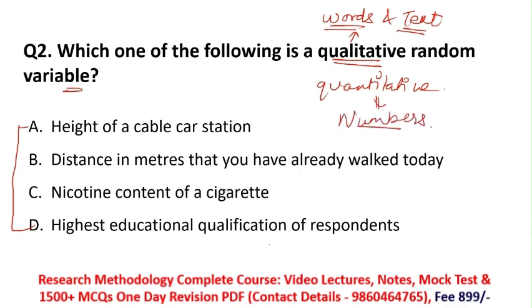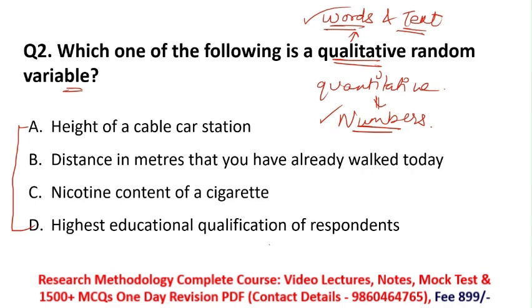Remember, quantitative variable deals with numbers and qualitative variable deals with words and text. The name qualitative itself defines the meaning, which shows quality. And quantitative means quantity, which gives us the idea about quantity, that means numbers basically. So one by one we'll see which option indicates the qualitative variable.